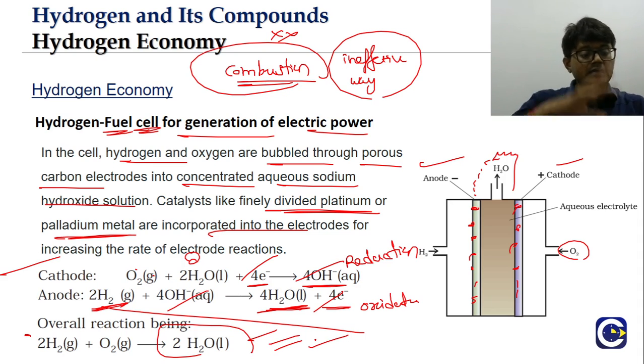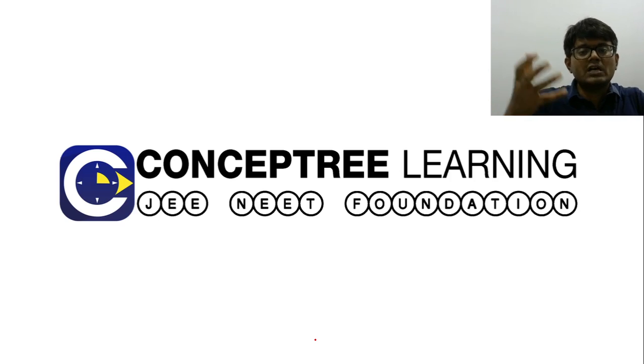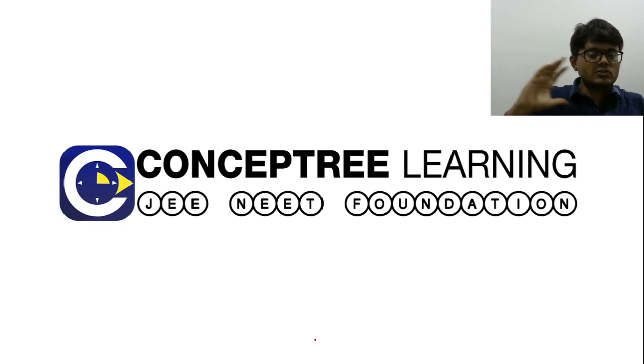We can also talk about the other fuel cells like the methane fuel cell, which we will discuss in the electrochemistry chapter. This is about the hydrogen economy, which is about how we will use hydrogen as an alternative fuel or alternative source of energy. The concept related to transportation or storage is called the hydrogen economy.